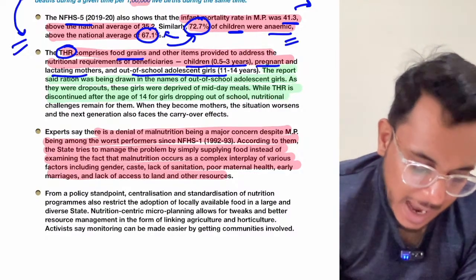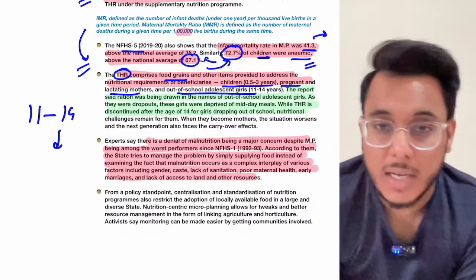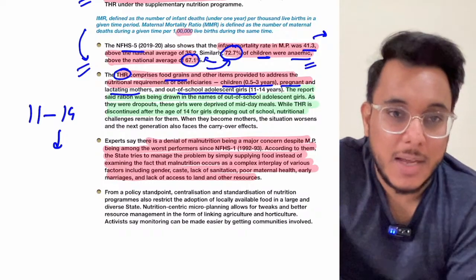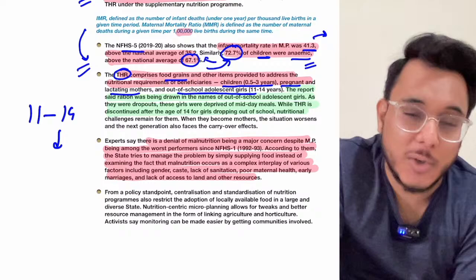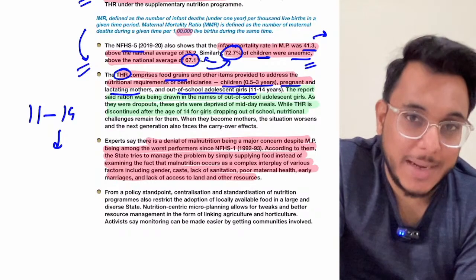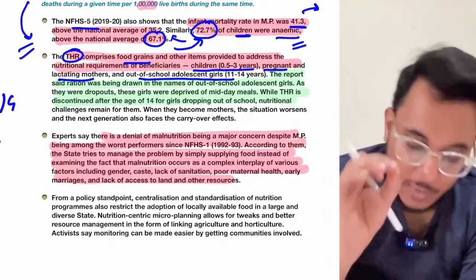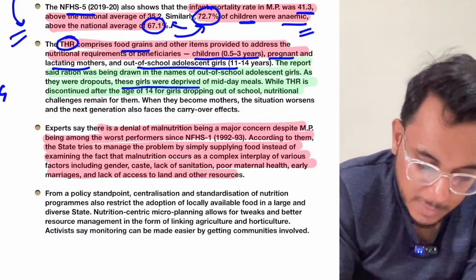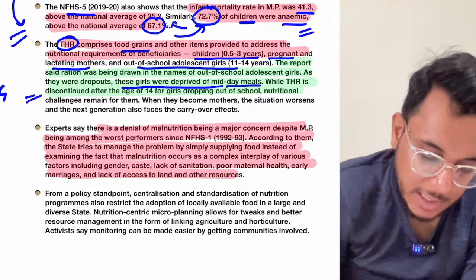Because basically around this particular age of 11 to 14 years, many of the girls drop off the schools. Many times very basic reasons are there, because clean water was not there, clean toilets were not there, the girls drop out of the schools, but still their nutritional security is also to be kept intact. Therefore they are provided the take home ration schemes. As these girls will be deprived of the midday meal, because they are not coming to the school, they are given the food.